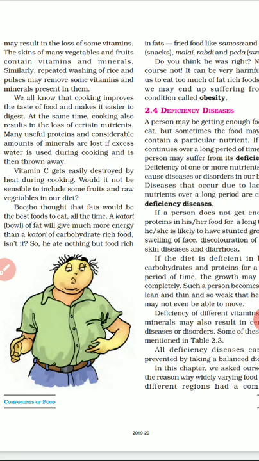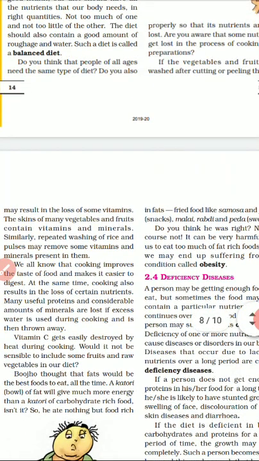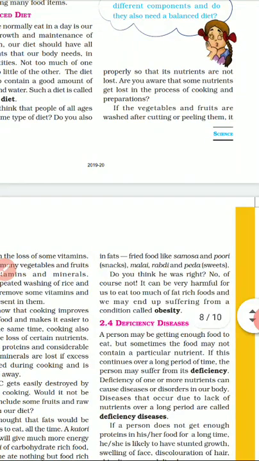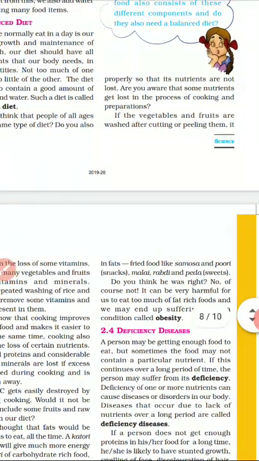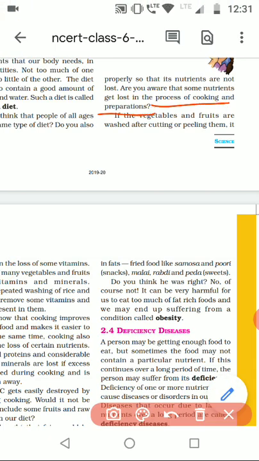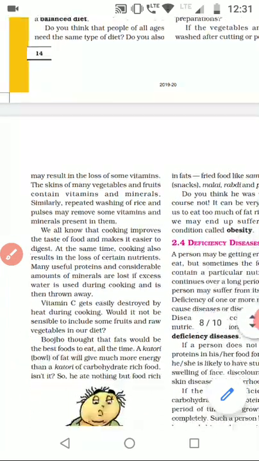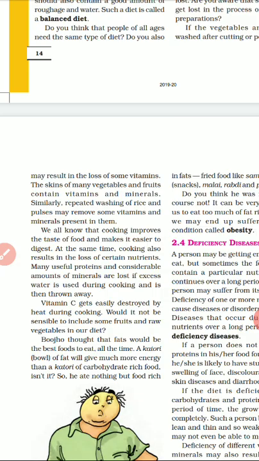Now as we know that a balanced diet is very important for a healthy body, but it's equally important that the process in which the food is prepared is also such that no nutrient loss should be there. Suppose for example, if we cut the vegetables and fruits before washing them, and then after cutting we wash them, then all the nutrients will be washed off. So that should be taken care of, that first we have to wash the vegetables and then only we have to cut them.